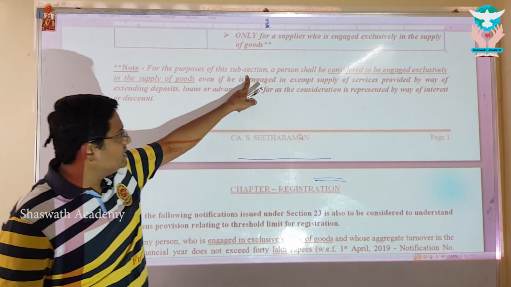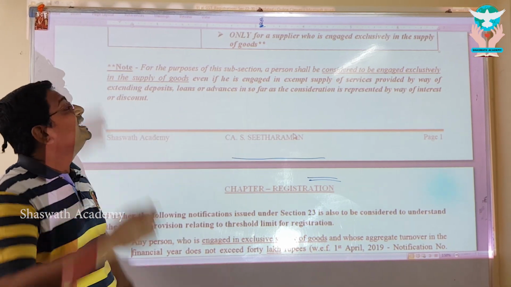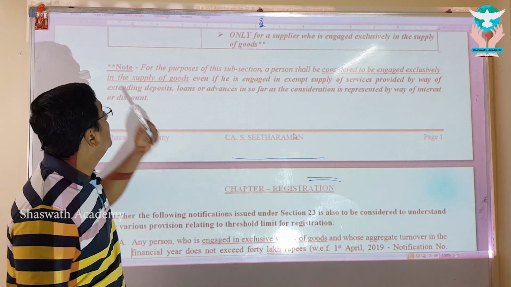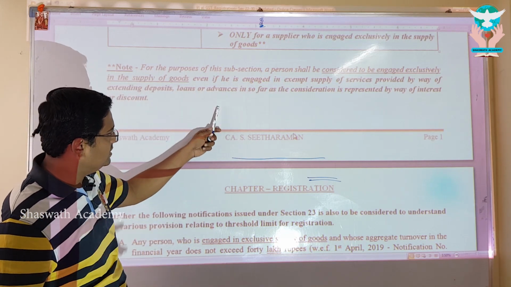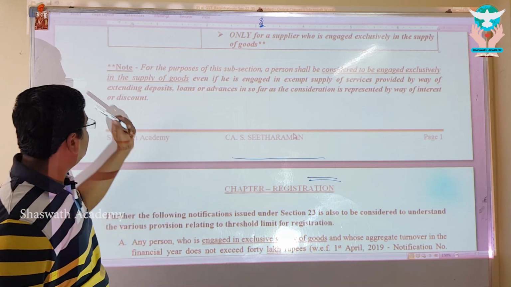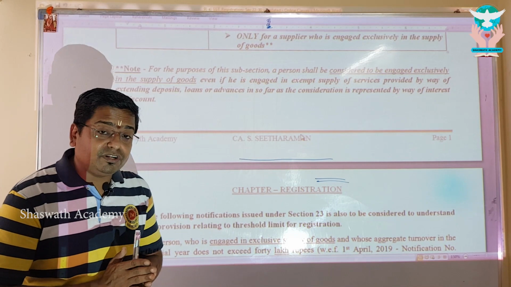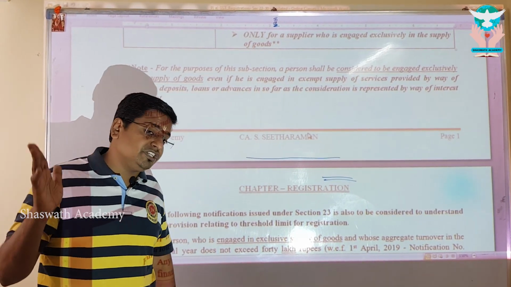For the purpose of this subsection, a person shall be considered to be engaged exclusively into the supply of goods, even if he is engaged in the exempt supply of services, by way of extending deposit, loans or advances, insofar as the consideration is represented by way of interest or discount. It is the same exempted supply which we have come across as not to be considered for the purpose of composition scheme also.